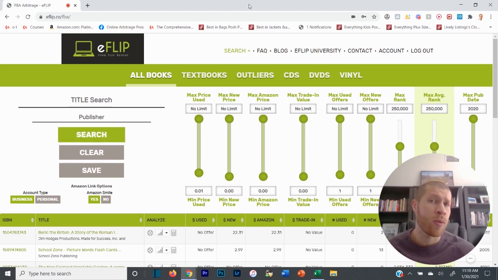Obviously, I source more books pre-textbook season. There's 3 textbook seasons, but 2 main ones. You can just Google when Amazon textbook season is, and you can look that up if you want. But I source them all year round. There's still profitable finds, and there's still profitable books all year round. You don't just have to source for textbook season. The only difference is that I source more for textbook season when the textbook seasons are approaching, right?